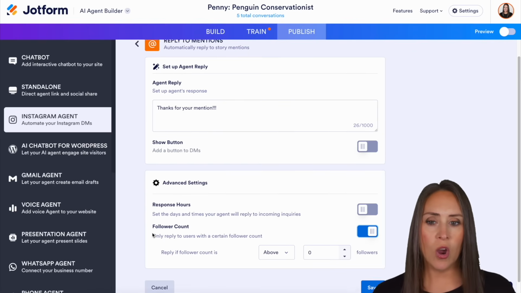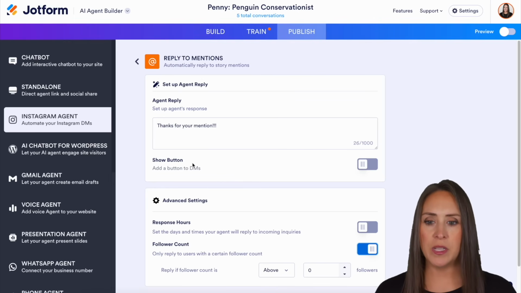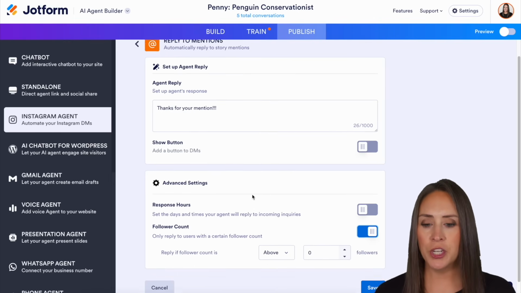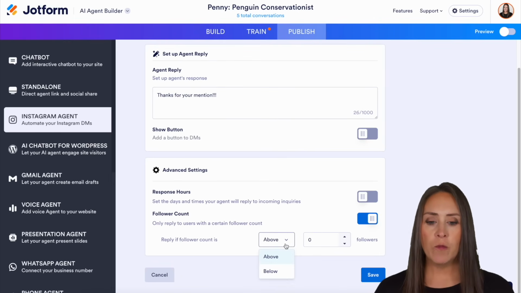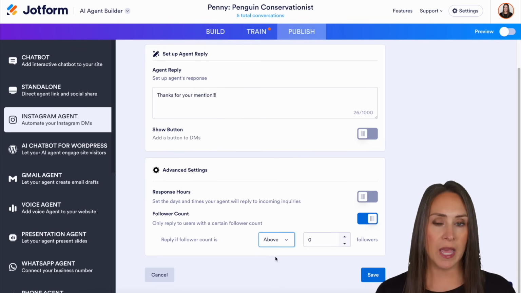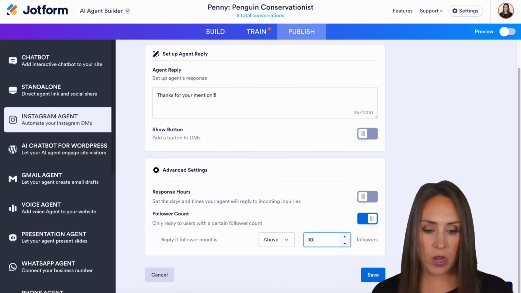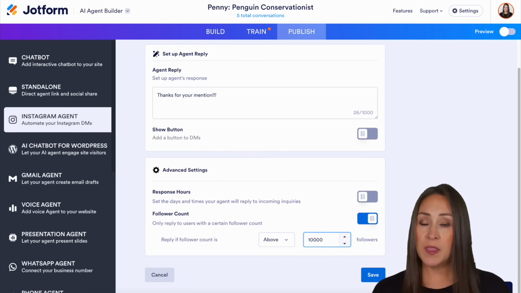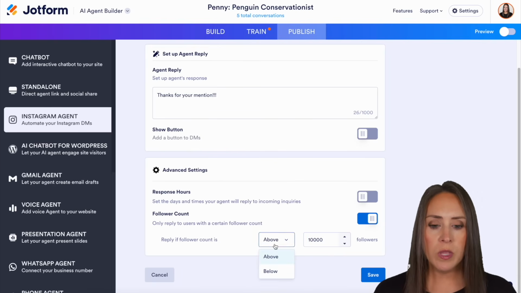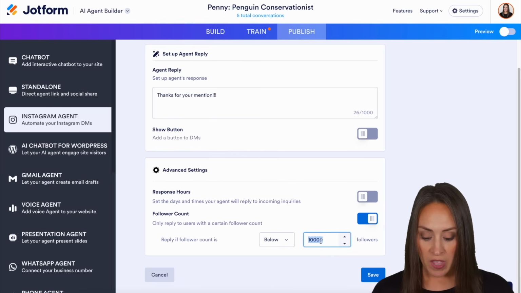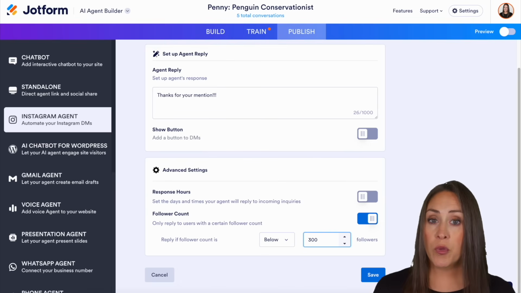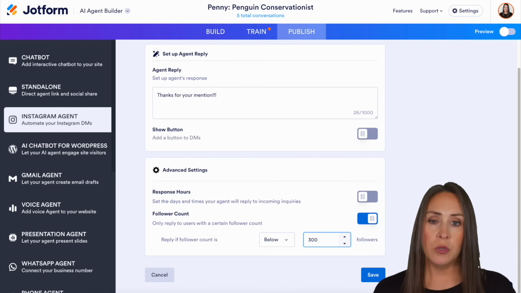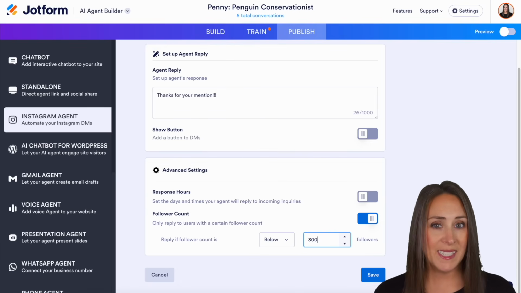So again, we are in the reply to mentions, and you can see the agent reply says, thanks for your mention. But down here, we get to choose if we want to be above a certain number or below a certain number. So maybe we only want to reply to mentions if the follower count is over 10,000, or maybe we only want to reply to those if it's under 300. You get to choose what that looks like, but it's as simple as that.